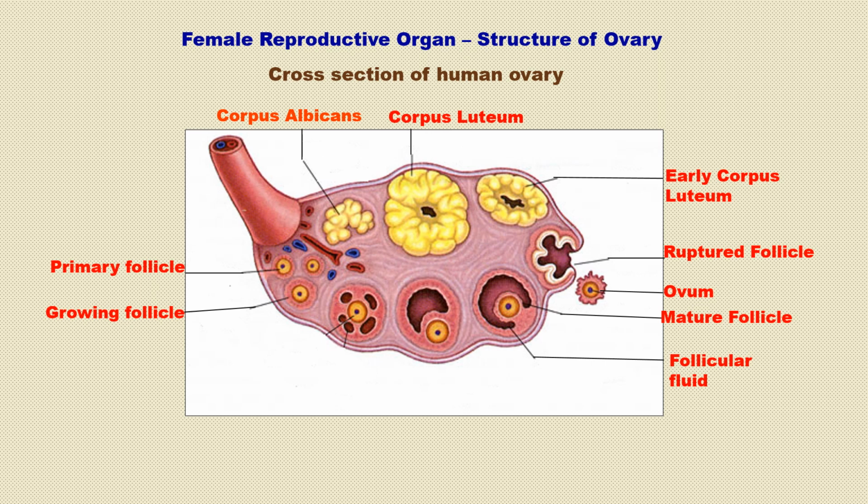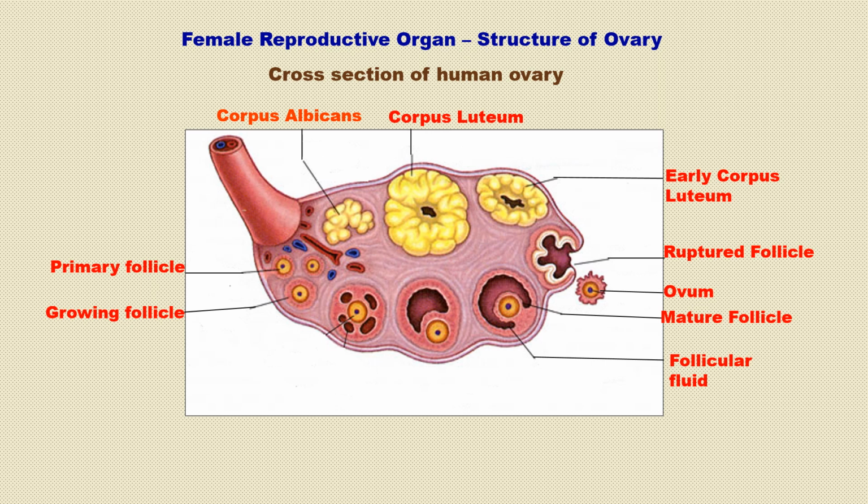The number of primordial follicles in a newborn female baby ranges over 7 million. When the girl attains puberty, the number of cells is around 60,000 to 70,000.